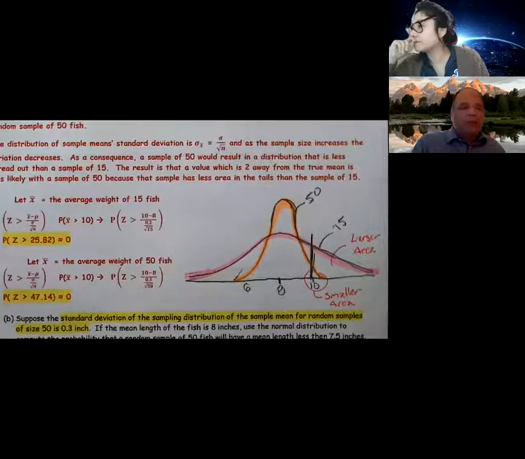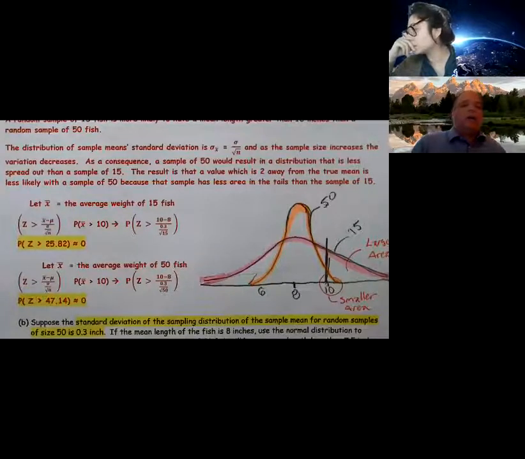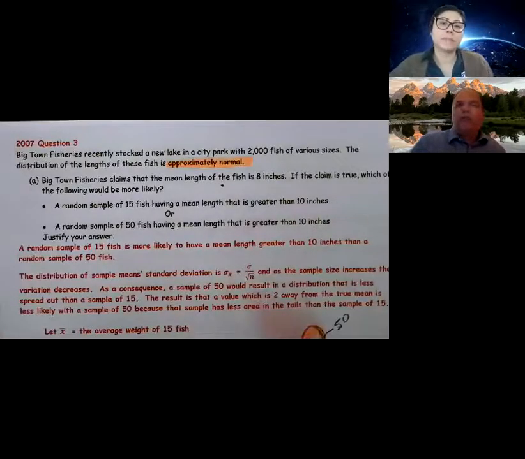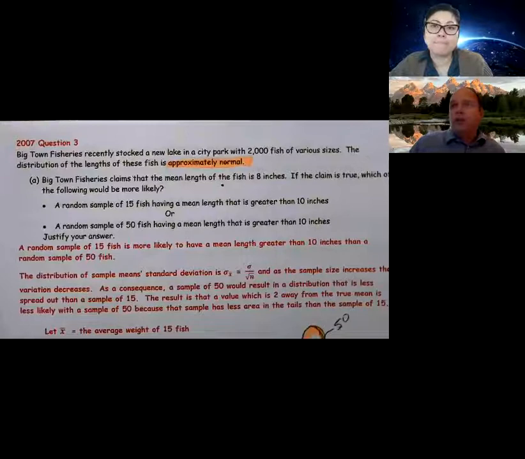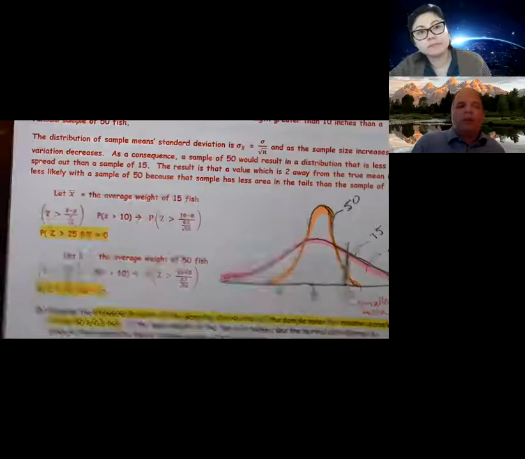Now, that wasn't the only way to get full credit. Another way would have been to come back and say, you know what, run a test and show us. But I look back up here and I don't see a standard deviation given. There's not one given. Now, they did give one in part B, and you could either use that or you could have made up a standard deviation. I went ahead and used their standard deviation in part B.